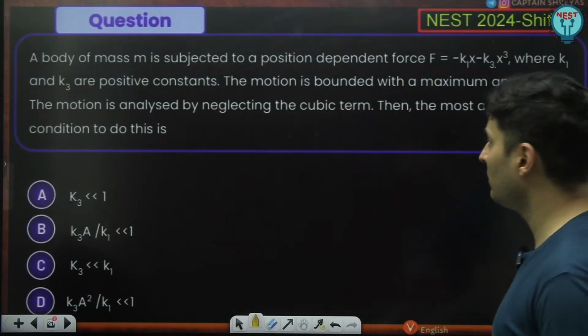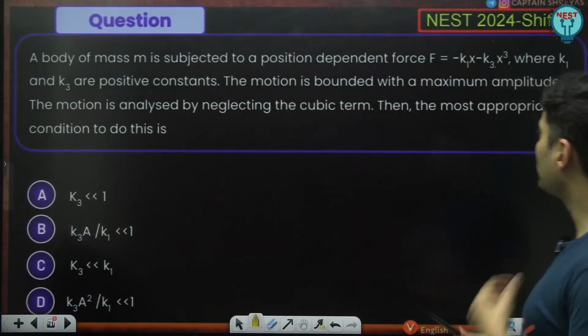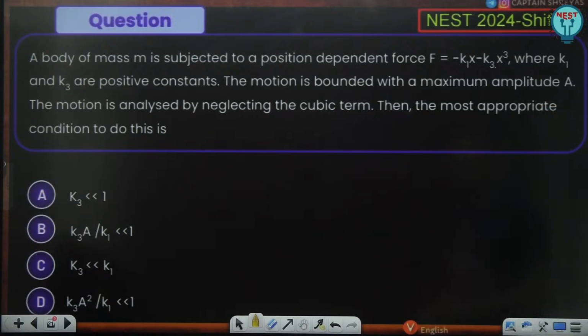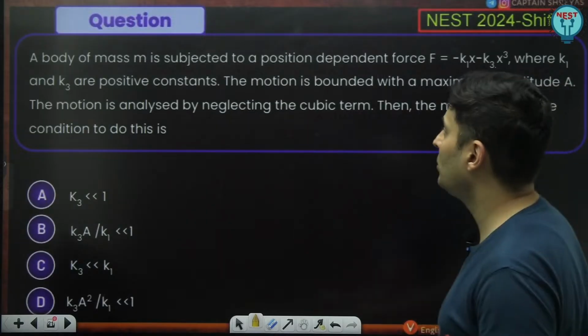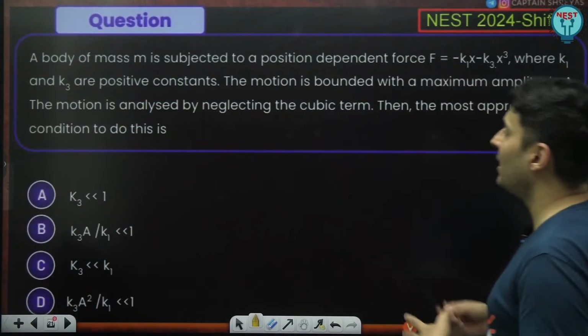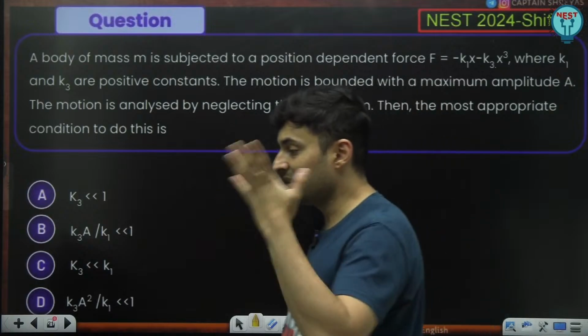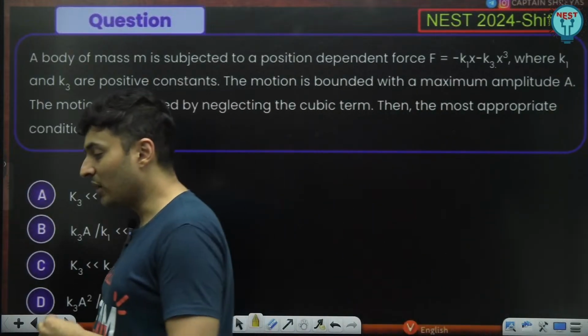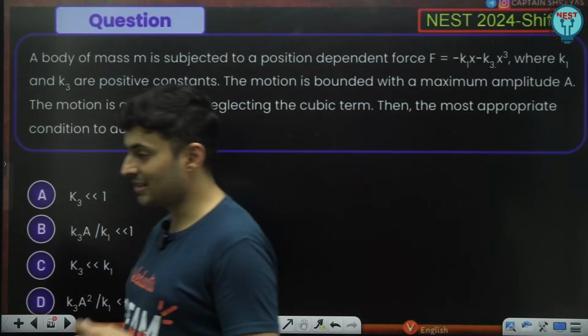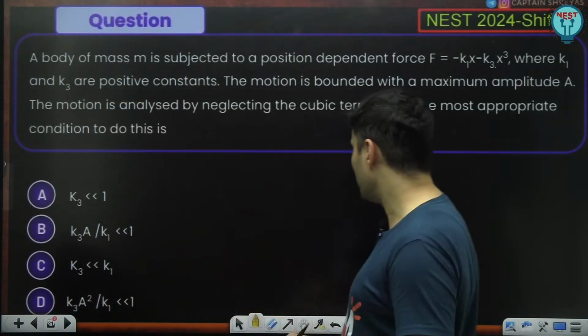A body of certain mass is subjected to some position dependent force. K1 and K3 are constants. The motion is bounded to a maximum amplitude. The motion is analyzed by neglecting the cubic term. Then what is the most appropriate condition? Very, very interesting. Come on, guys. What are we supposed to do?